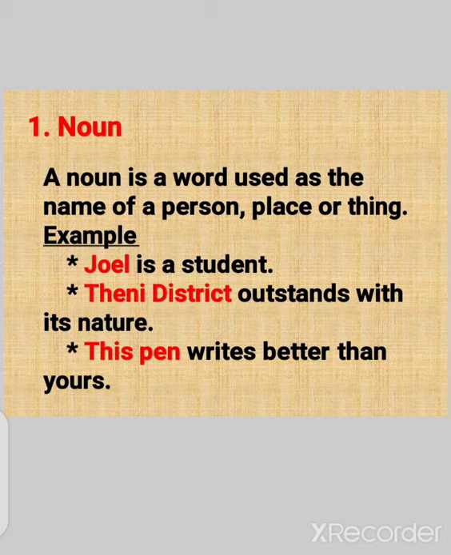Second one, Theni district outstands with its nature. Here, Theni district is the subject and it denotes a name of a place. Therefore, it is a noun. Third one, this pen writes better than yours. Here, this pen is the subject and it denotes a thing. Therefore, it is a noun. So, when you study the definition and the examples, you have to compare and study for better understanding and usage.